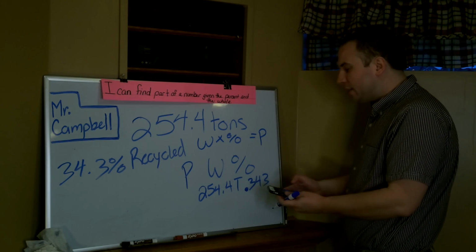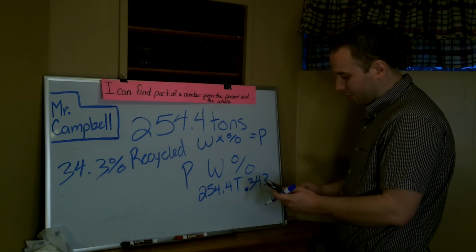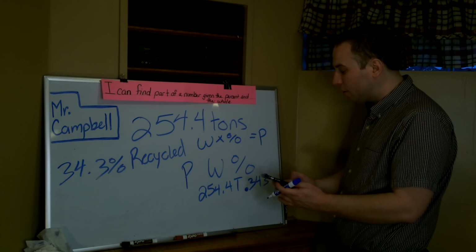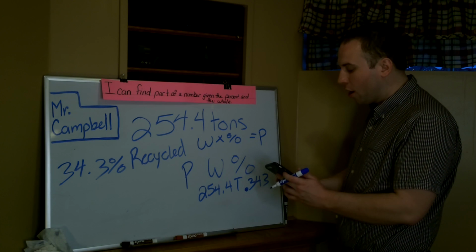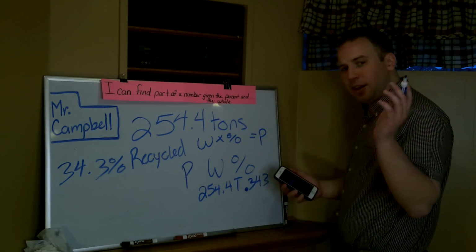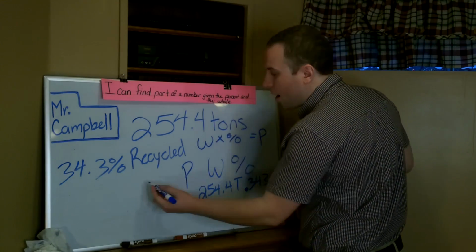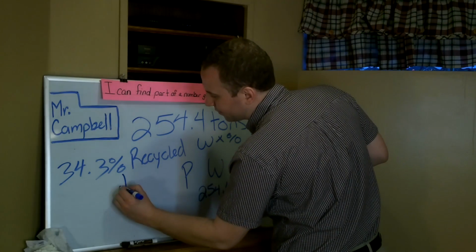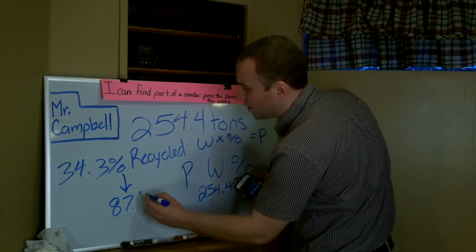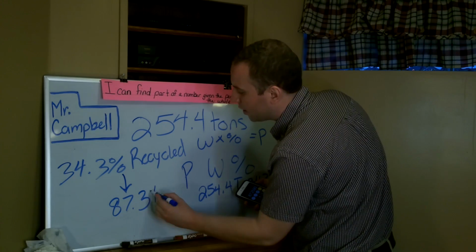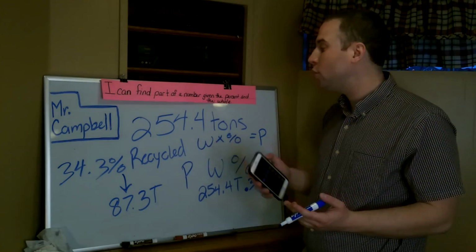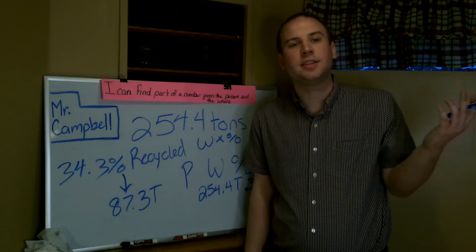So if we take 254.4 tons and multiply it by 0.343, and round this to the nearest tenth, I would get 87.3 tons of recycled material from my 254.4 tons of garbage.